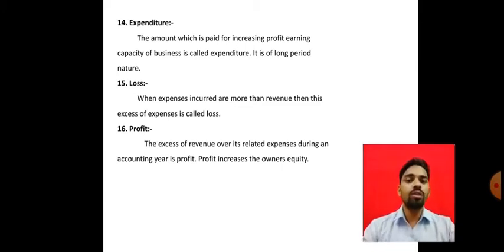Next, loss. What is meant by loss? Loss means when expenses incurred are more than revenue, then this excess of expenses is called loss.